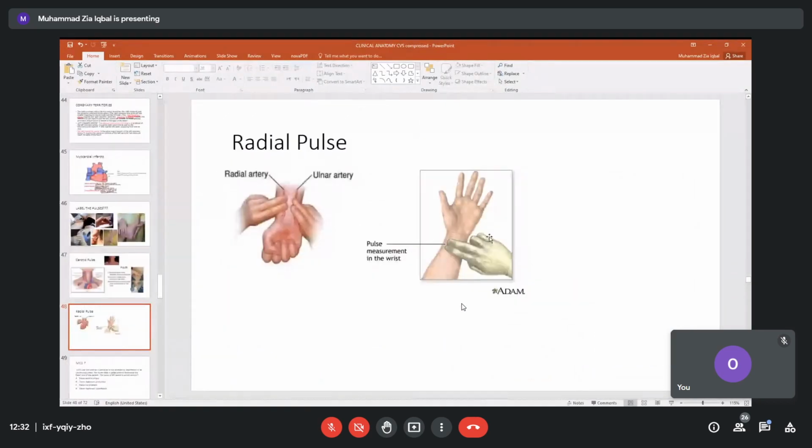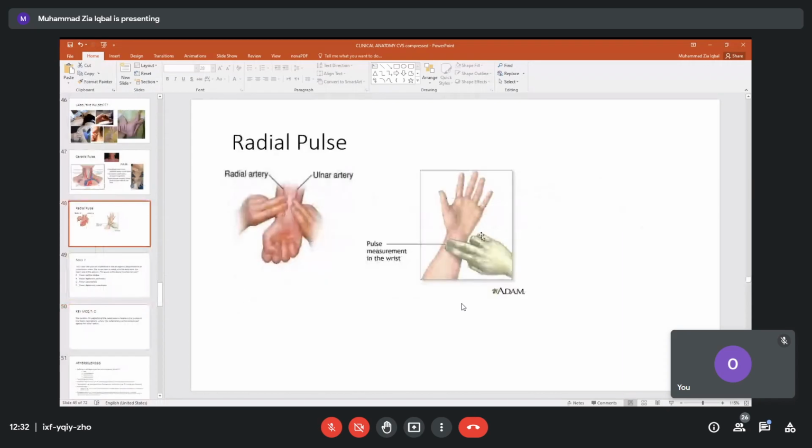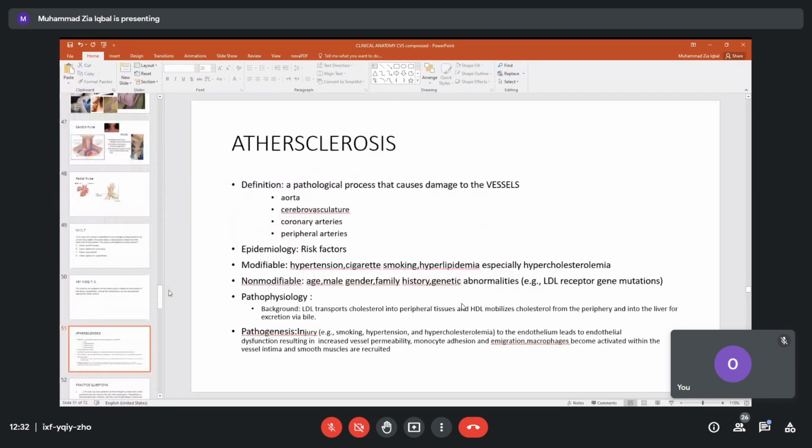Now, this is the commonest site where we feel the radial pulse. When we feel over here, we also see one tendon of a muscle. This tendon is the flexor carpi radialis muscle. So this is the commonest radial pulse which we feel. The ulnar pulse is not palpable much, but we can feel all these pulses over here.